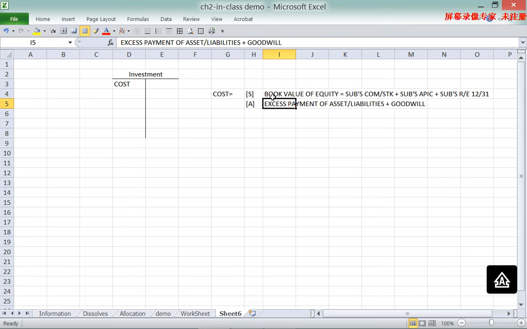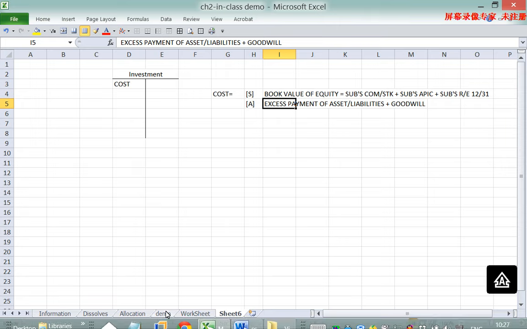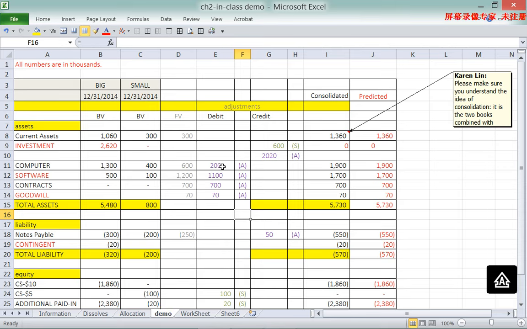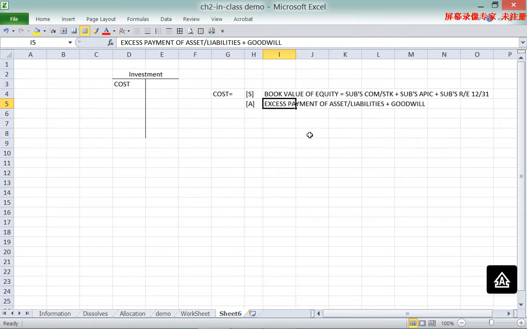Okay, excess payment will be equal to all the assets and liabilities' fair value minus the book value, which is the excess. You can see, for example, here it's just the fair value minus the book value. So all the A entries are the fair value minus the book value plus the goodwill. I just don't want you to forget the goodwill, so don't forget the goodwill. Alright, so hopefully after this video you understand how the worksheet works. Thank you.